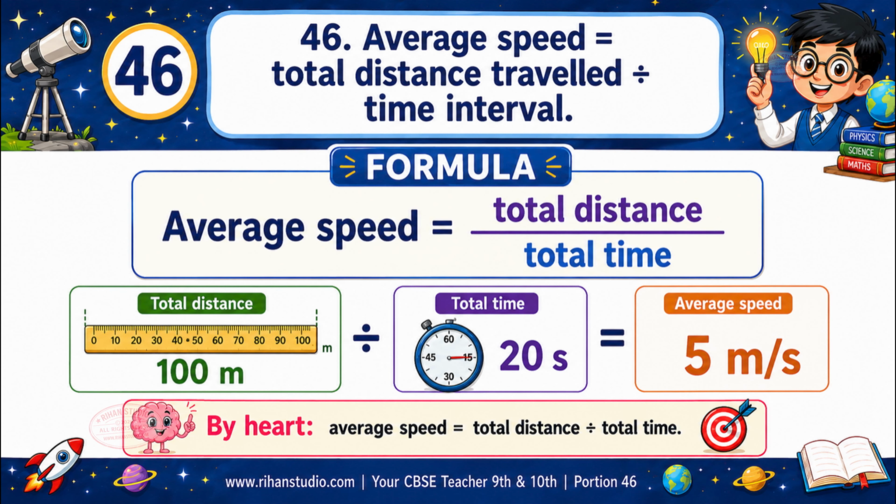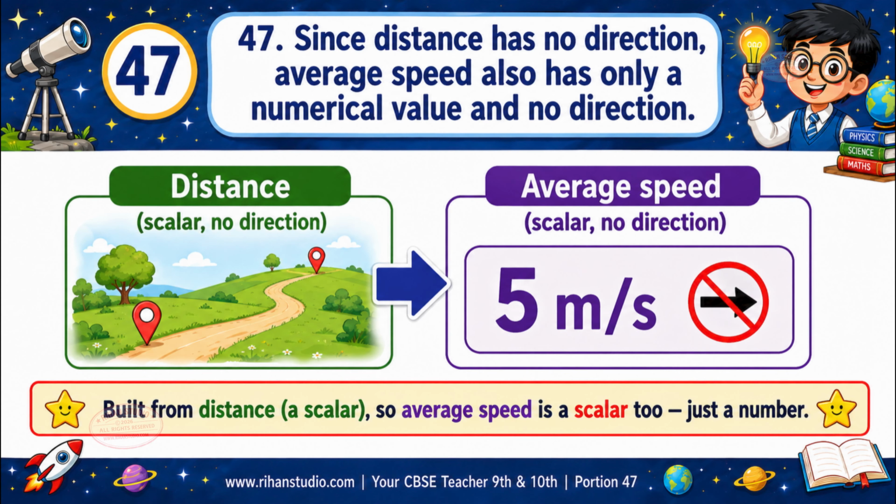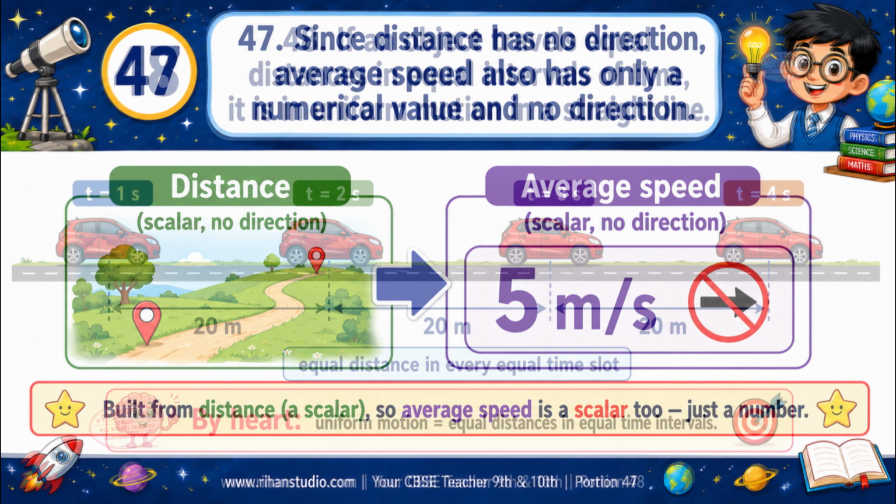This is a key formula. Divide the total path length by the total time taken. By heart, average speed equals total distance divided by total time. Since distance has no direction, average speed also has only a numerical value and no direction. Because it is built from distance, a scalar, average speed is also a scalar, just a number, no direction.